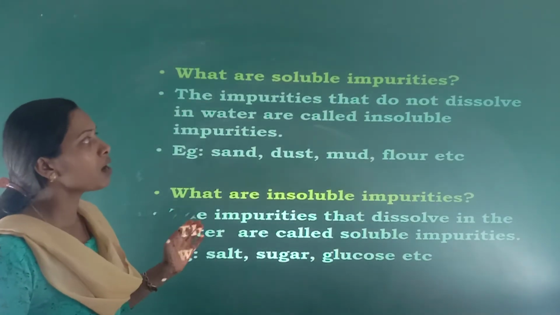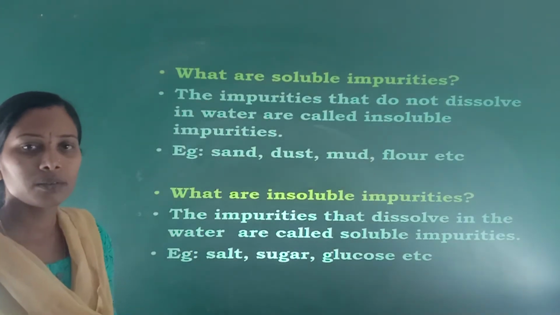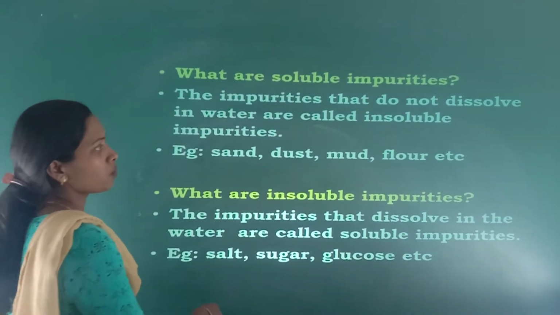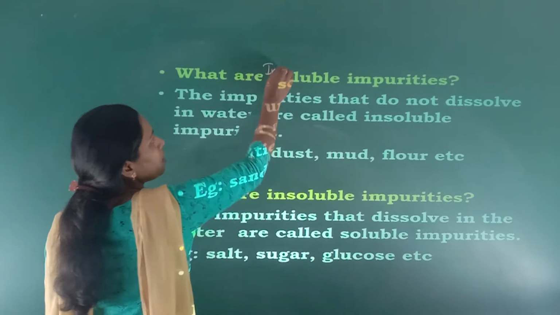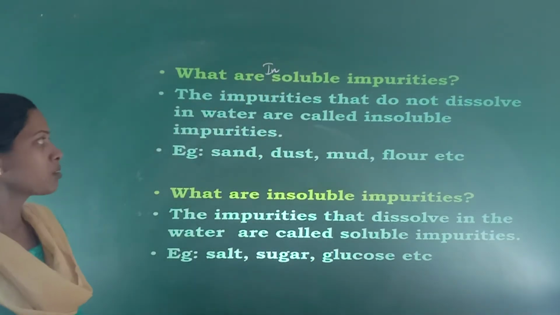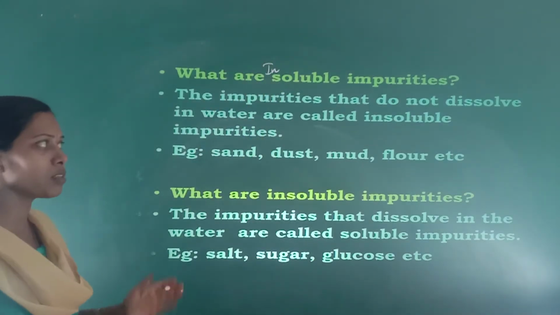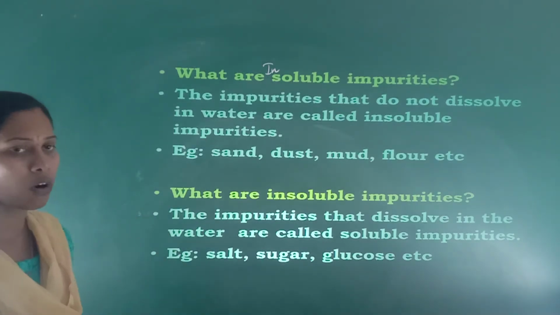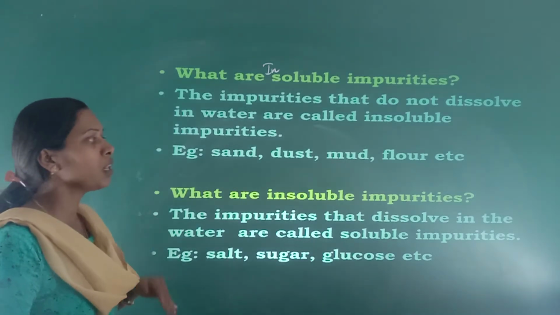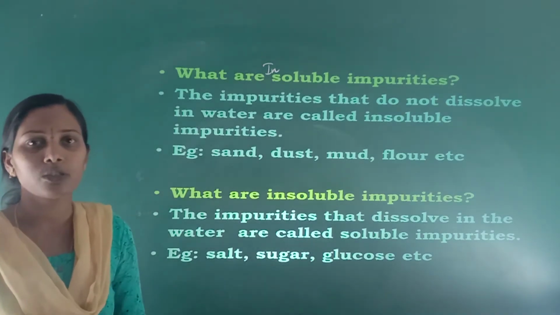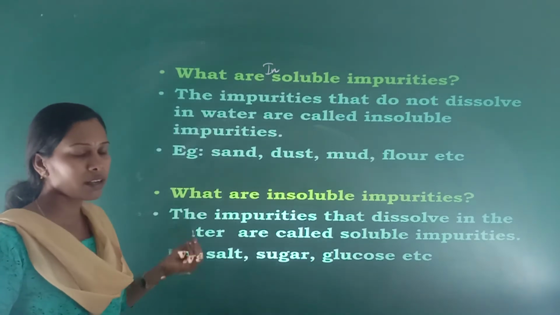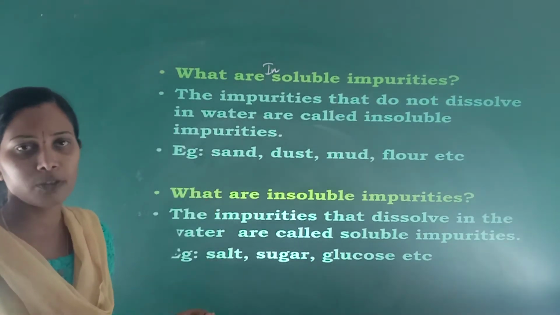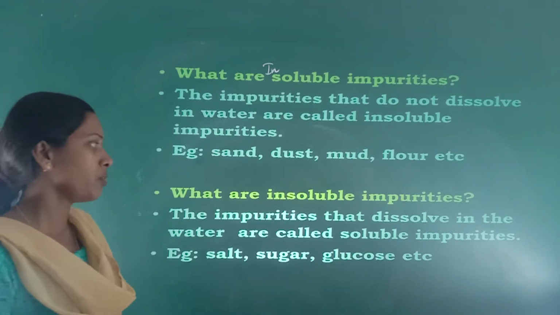Then what are insoluble impurities? The impurities that do not dissolve in water are called insoluble impurities. What are the examples of insoluble impurities? Sand, dust, mud and so on are examples of insoluble impurities.